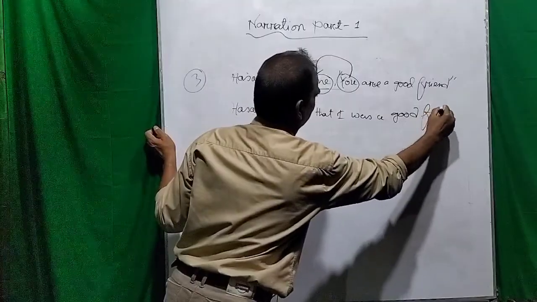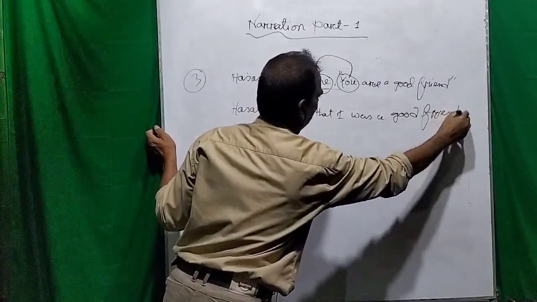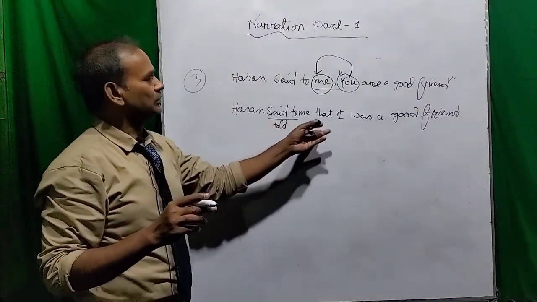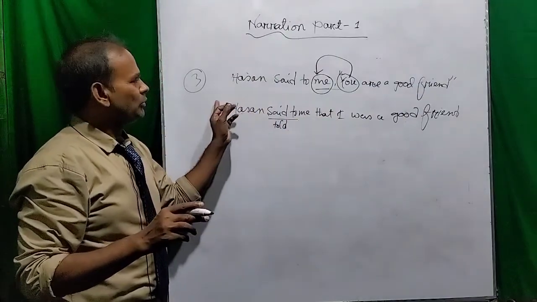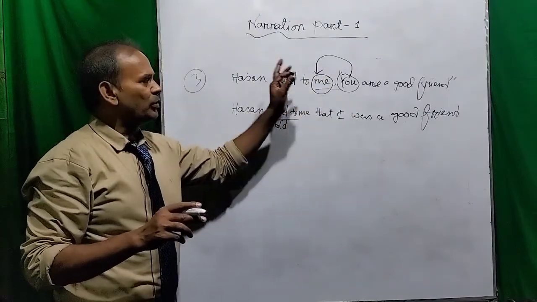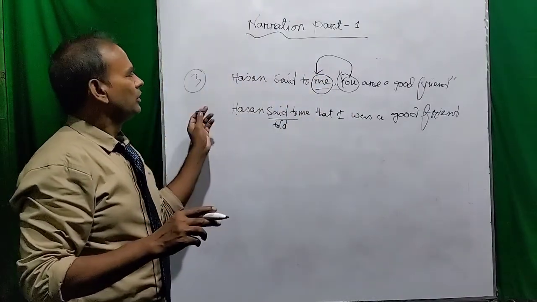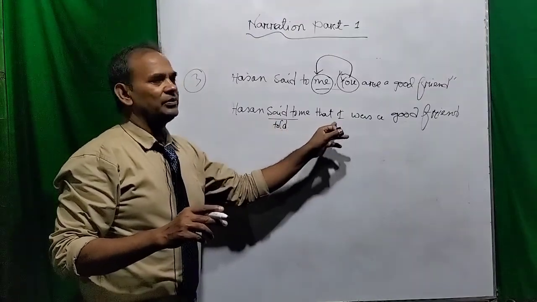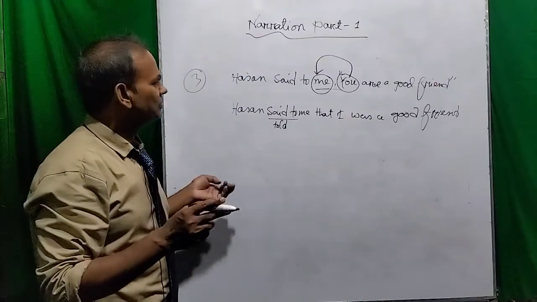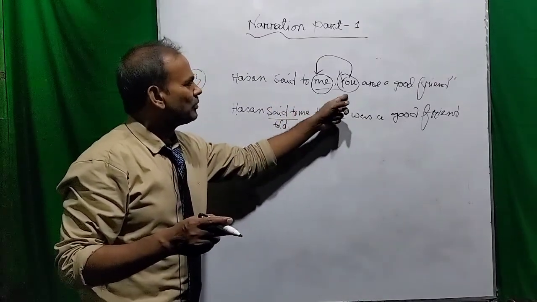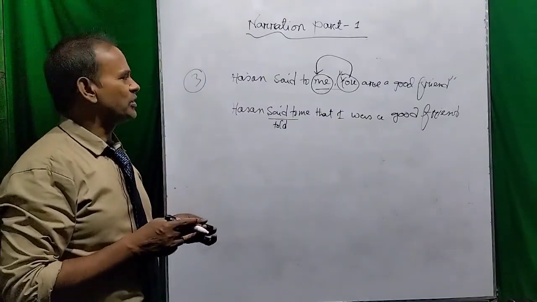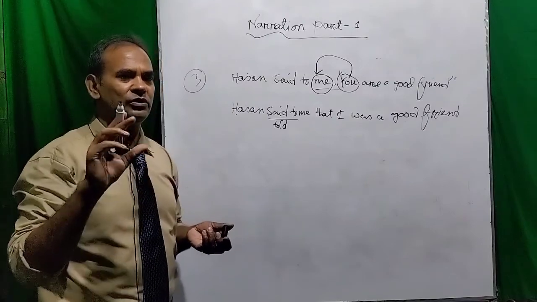So dear viewers, you can see in the third phase we have to change the person. And while we are changing the person, we have to remember two things. We have to change the person one time or sometimes two times. So in this case, I have changed the person one time, but there may be a situation of changing the person two times or more than two times.